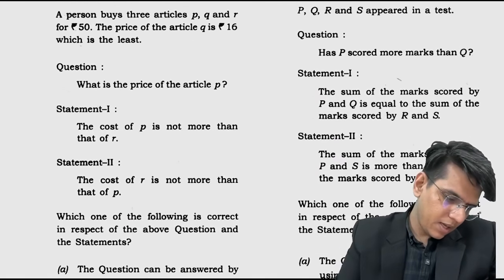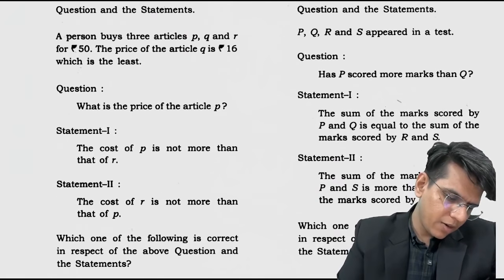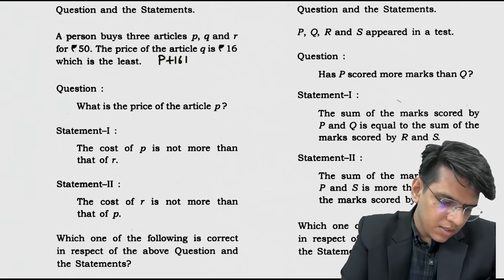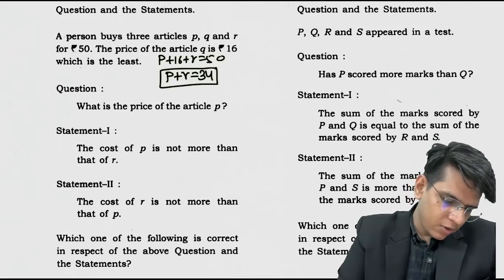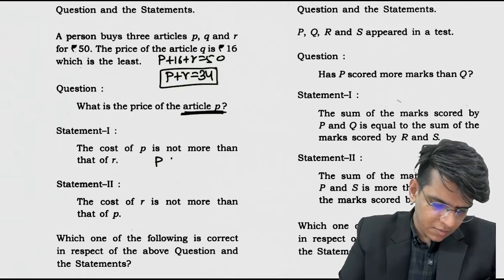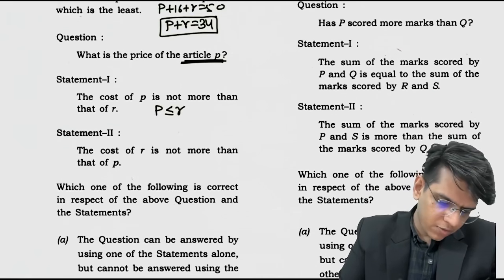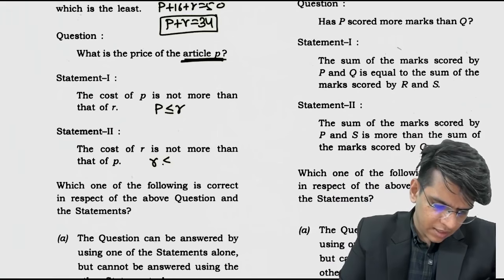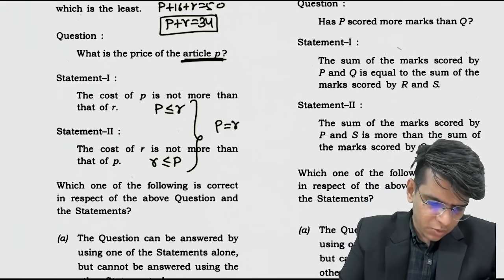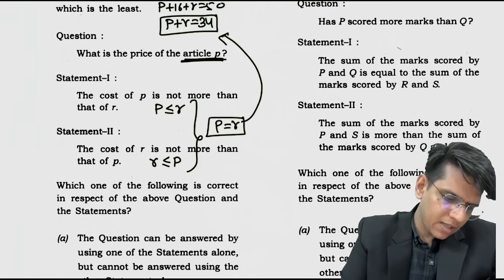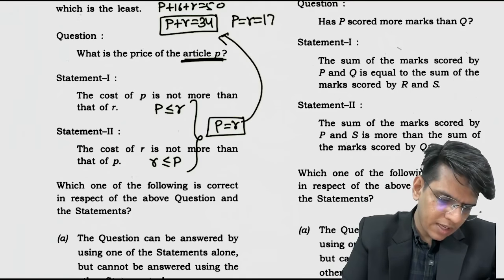ठीक है. यहाँ पे a person buys article PQR 50. The price of article Q is this. तो P + 16 + R equals to 50. So यहाँ से बचा P + R equals to 34. What is the price of article P? The cost of P is not more than R. That means less than equal to R. The cost of R is not more than, so R is less than equal to P. If we combine these two, the only value is P equals to R. If P equals to R यहाँ पे डाला तो P equals to R equals to 17.